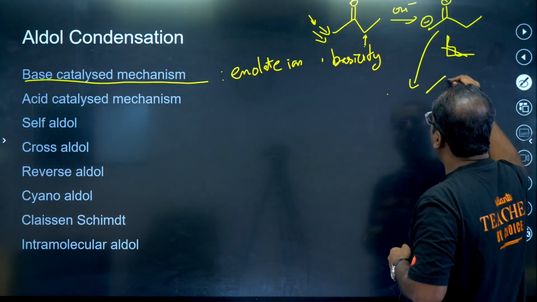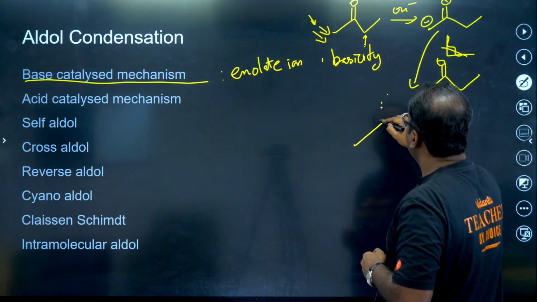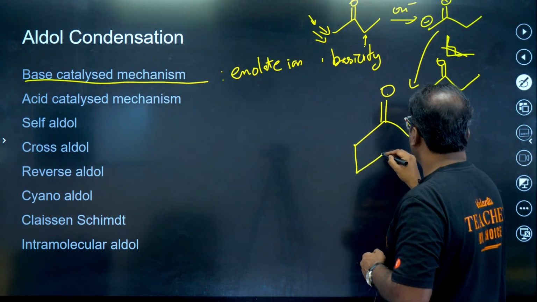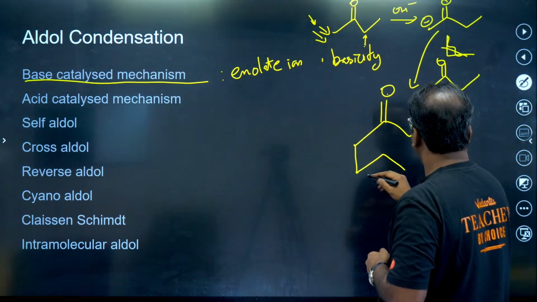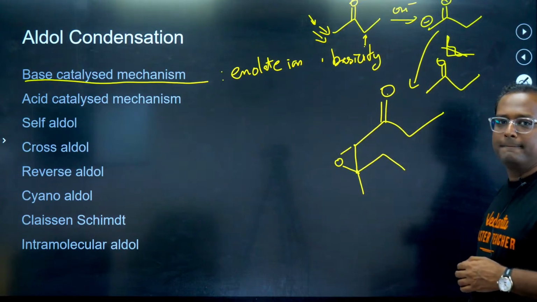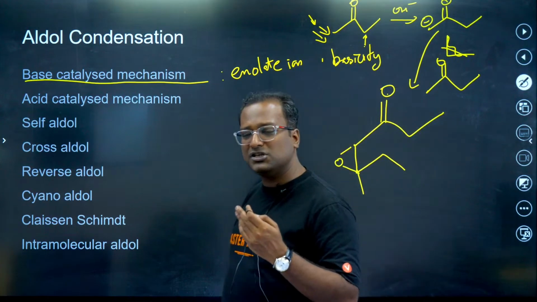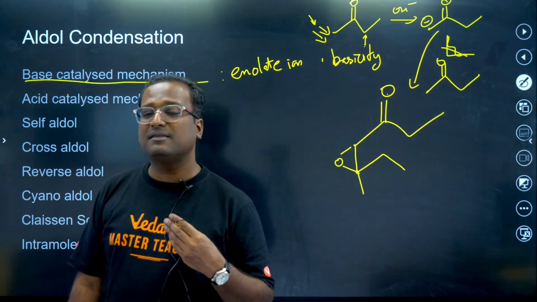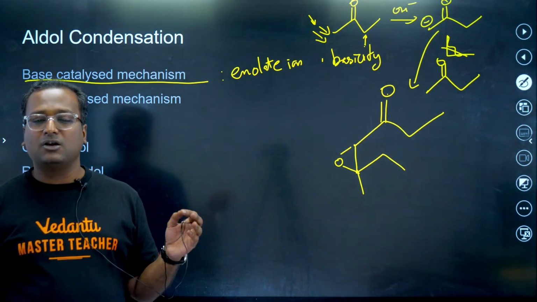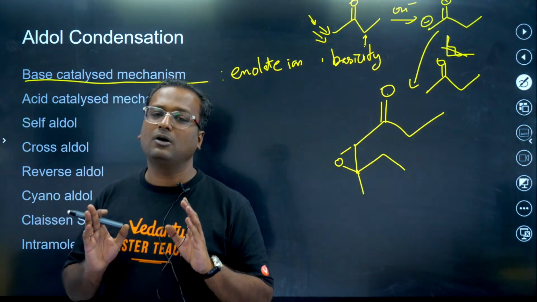you get the enolate form. The enolate attacks on your carbonyl and you get an addition reaction taking place on the carbonyl. This was the carbonyl which got attacked, O minus on carbon. Okay? So in the basic mechanism, the acidity of the alpha position, acidity of the alpha carbon decides who will attack. Overall, the compulsory condition for occurrence of aldol is presence of alpha hydrogen on a carbonyl compound.